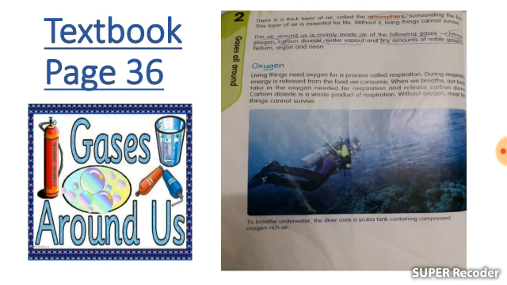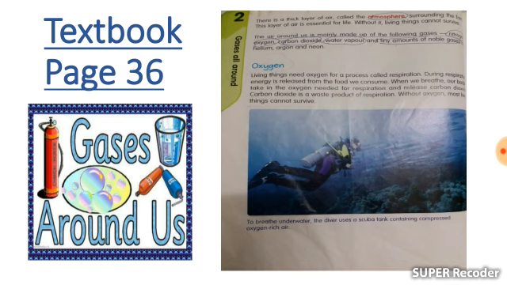Now look at textbook page number 36. There is a thick layer of air called the atmosphere surrounding the earth. This layer of air is essential for life. Without it, living things cannot survive. So what is atmosphere? Atmosphere is the thick layer of air that is surrounding the earth.